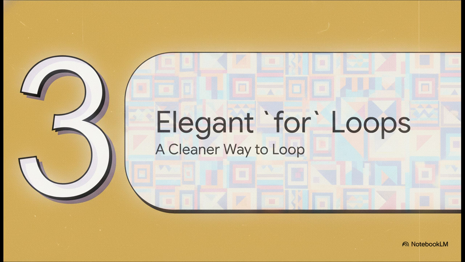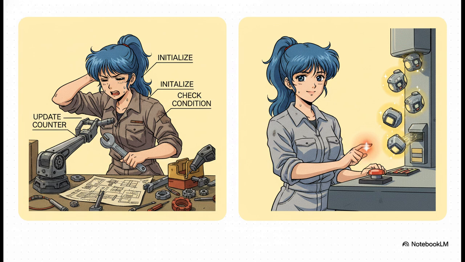But for those times when you know exactly how many times you want to repeat something, there's an even cleaner, more elegant tool for the job, and that's the for loop. Just take a look at the difference. See how the for loop takes all that setup, the counter, the condition, the incrementing, and packs it all into one clean, readable line? We don't have to manage the counter variable i ourselves anymore. Python just handles it all for us.